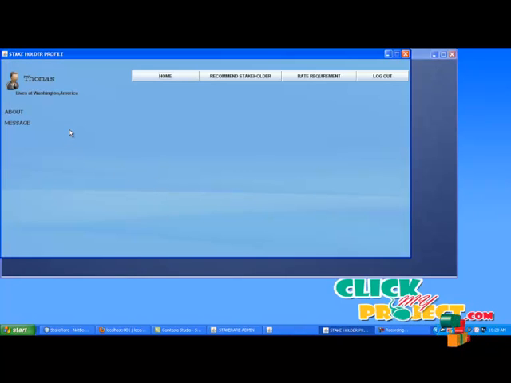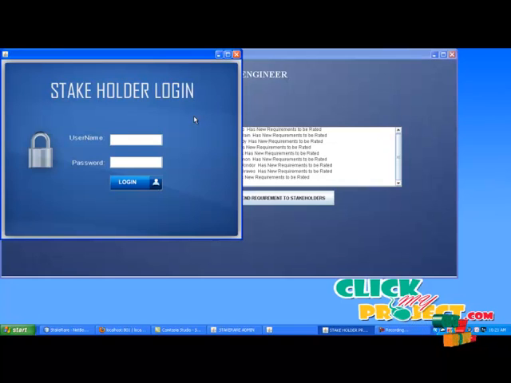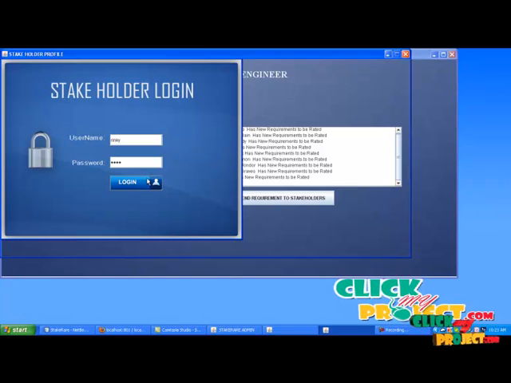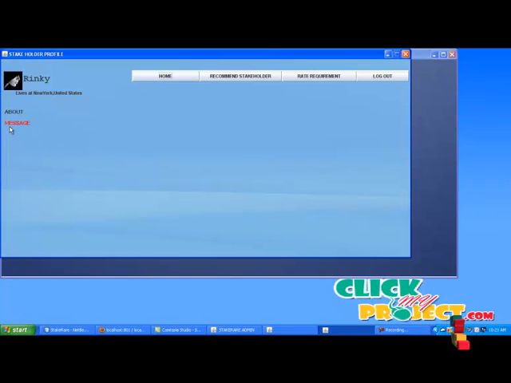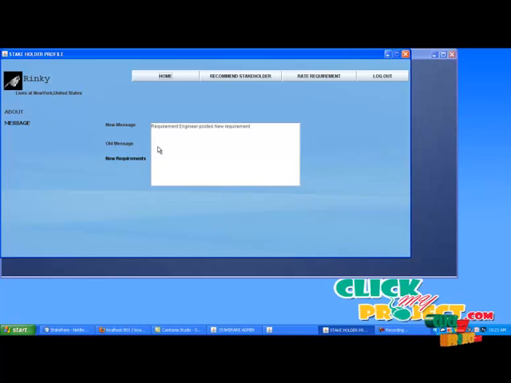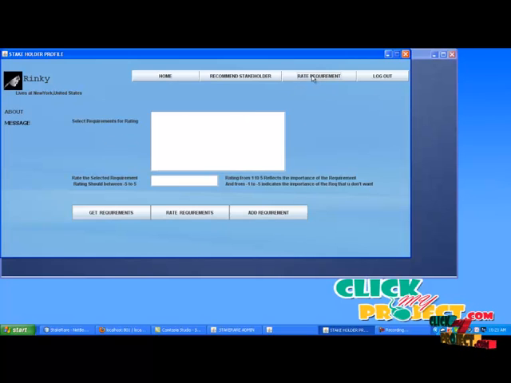Here Thomas has posted all the recommends and he has posted any new recommends too. So there is no new recommends for Thomas to process. Click message, click new recommends. Now click rate recommends. Select get recommends. It will show the new recommends posted by Thomas because Rinky has rated all the initial recommends.